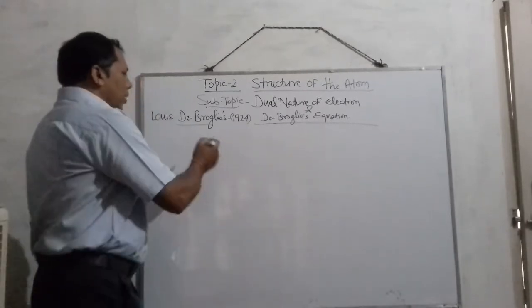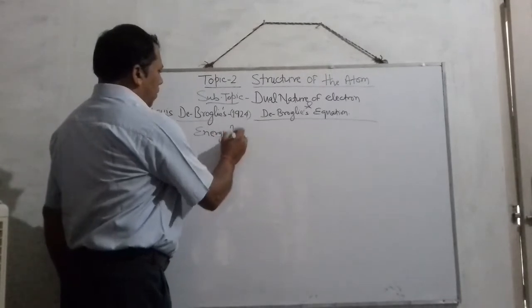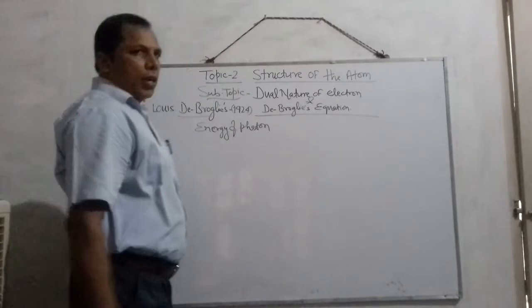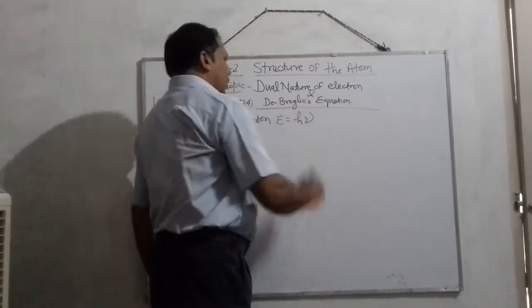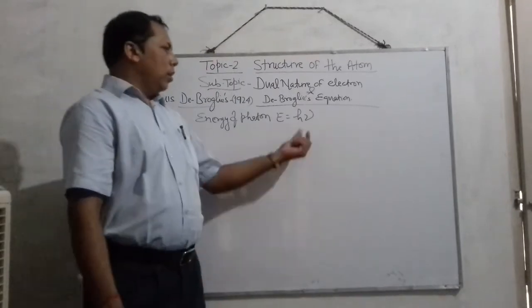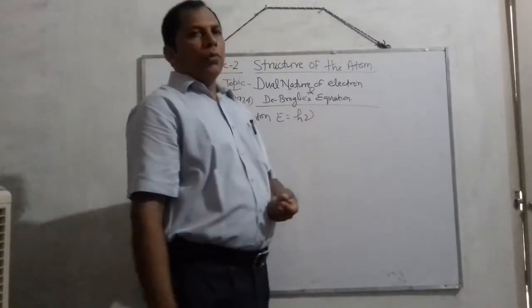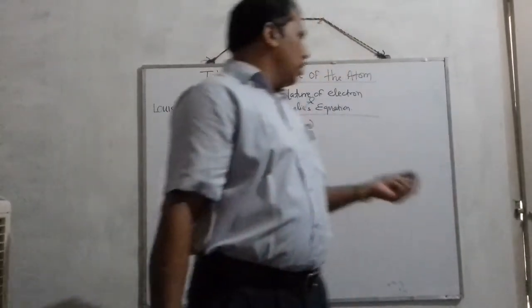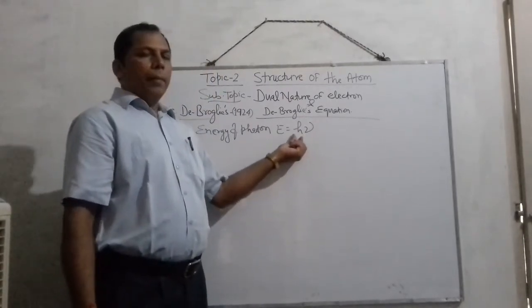You know that the energy of a photon is represented by E, and mathematically that equals h nu. I have taught you what h nu is. h nu means quanta, and quanta means packets of energy. A small packet of energy is a quanta.